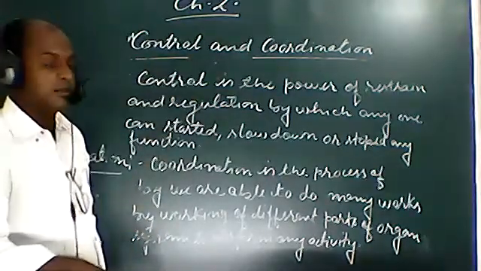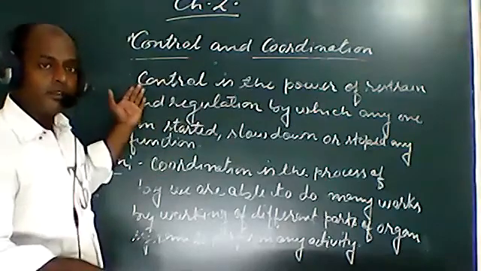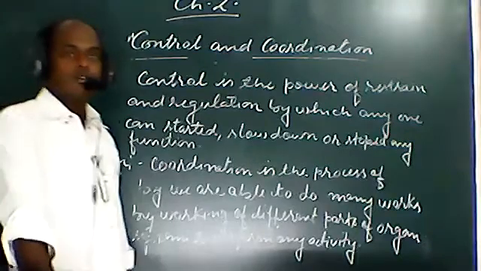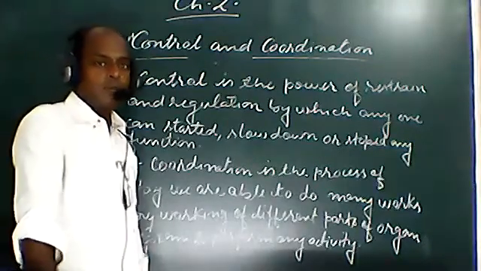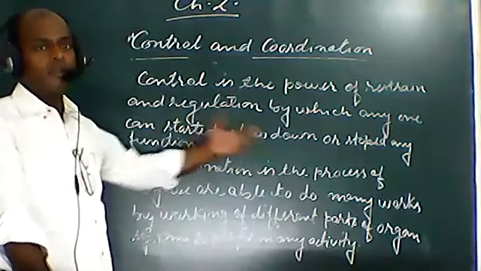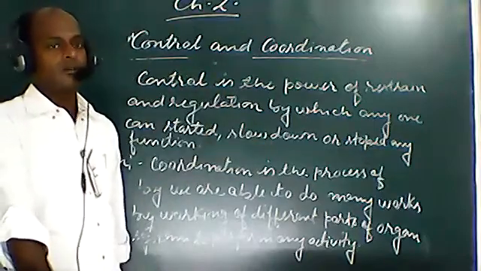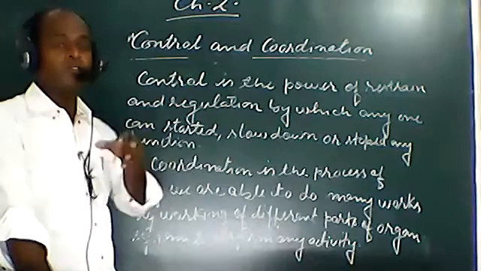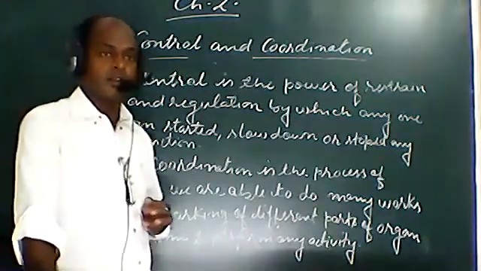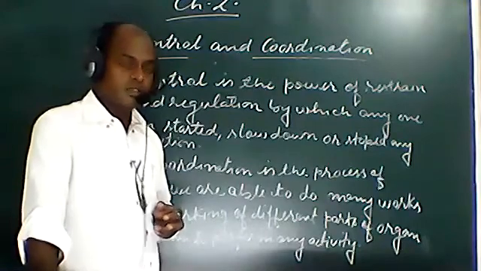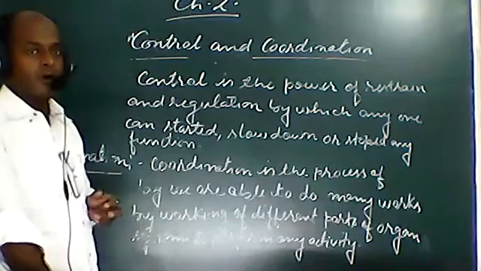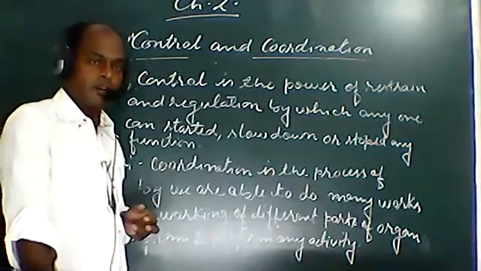Control is the power of restraint and regulation by which anyone can start, slow down or stop any function. It happens because in our body there are different systems, like the neural system, which help to perform different functions and control our activities.